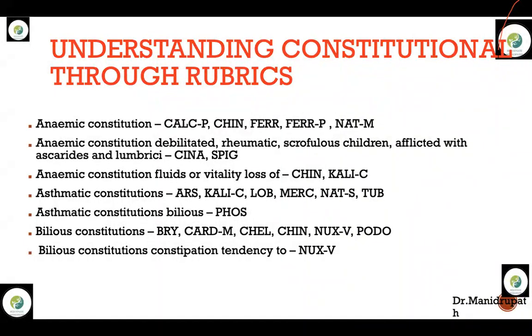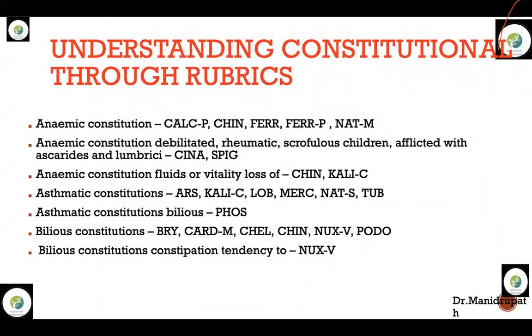And remember Kali carb: if a patient comes and tells you, I am never well since pneumonia, and if there is any family history of pneumonia, and the patient has developed asthmatic problems, bending forward ameliorates, it is Kali carb. If a patient comes in front of you, bends forward, and feels better, then Kali carb. And as I said, a lot of quarrelsomeness can be seen in Kali carb. Along with the carbon group, they want a lot of dependent nature. They want a lot of love, care, affection, from the carbon group and from the Kali group, that is phosphorus group. This is how you need to interlink.